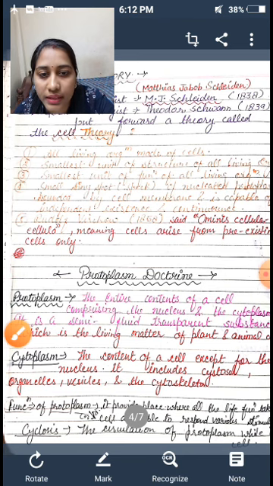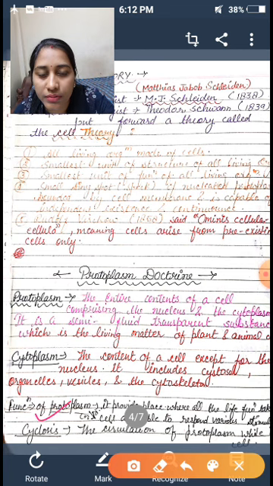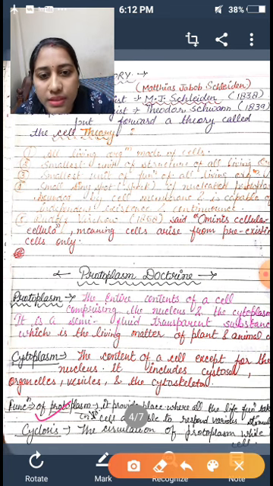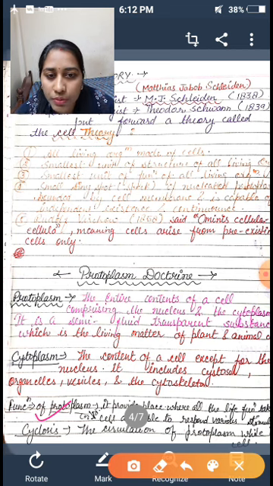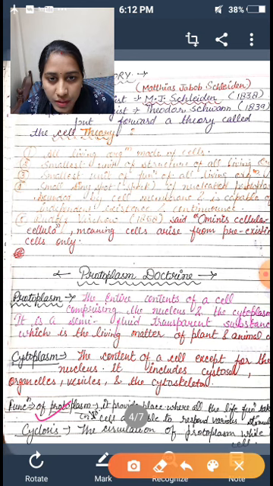Now, there is another term: what is the function of protoplasm? So dear students, it provides a place where all the life functions take place, cell to cell, and it is able to respond to various stimuli. Due to this, the cyclosis process takes place.